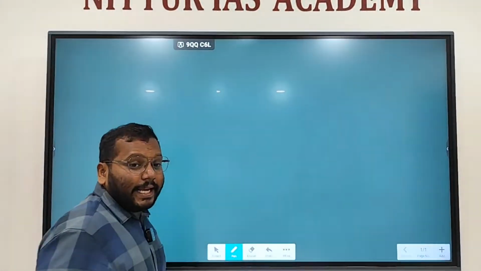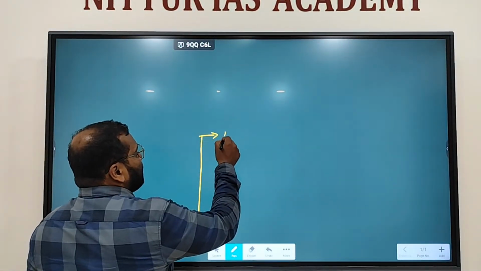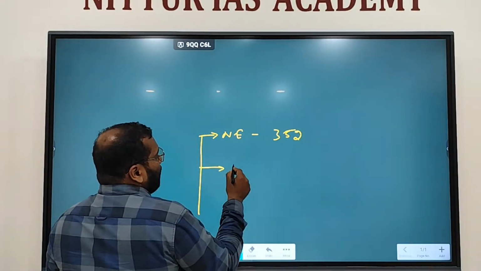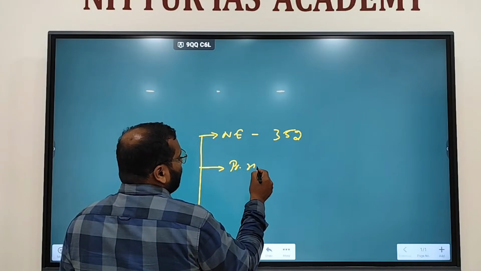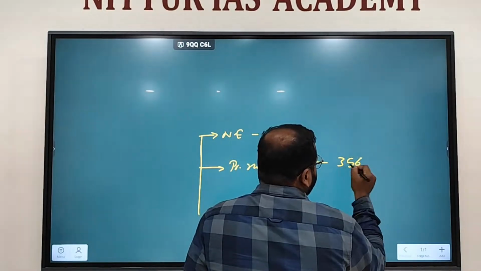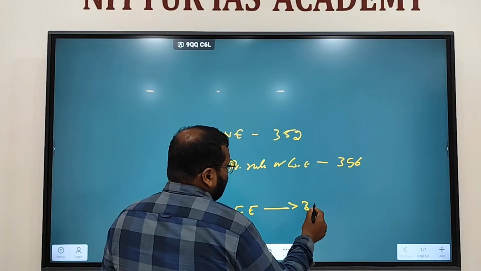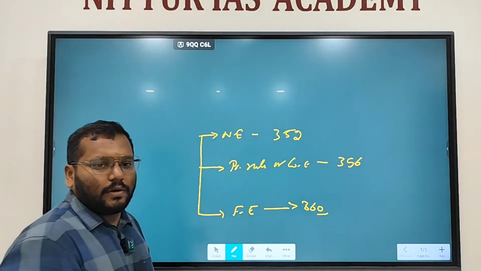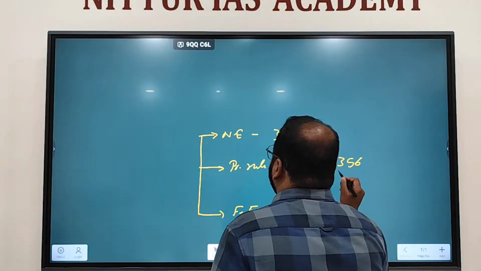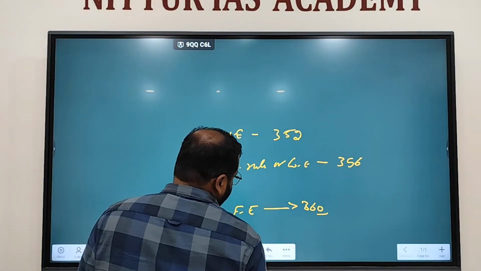So there are three types of emergencies, right? What are those three? First one is national emergency, which deals with Article 352. President's rule, or constitutional emergency, under Article 356. Financial emergency, Article 360. Okay, we have three types of emergencies. So first one is national emergency.